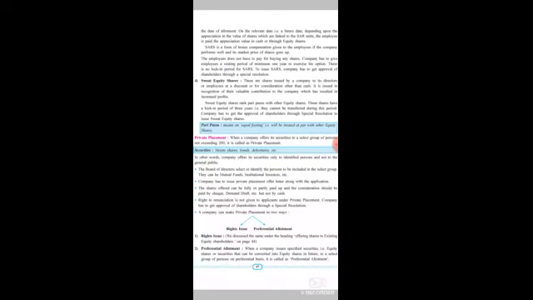Now, let us understand the fourth method, that is sweat equity shares. What are sweat equity shares?